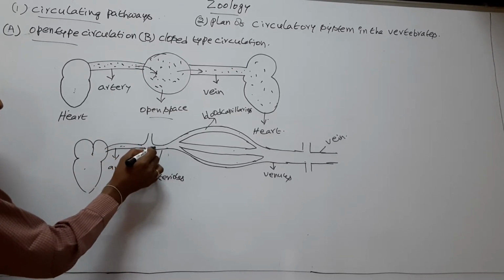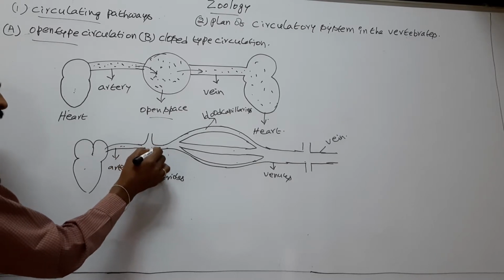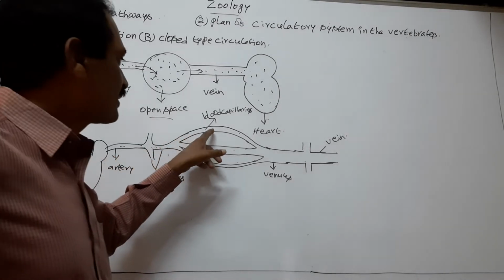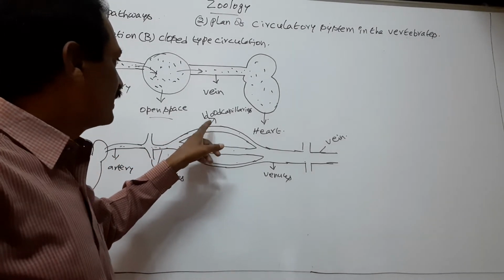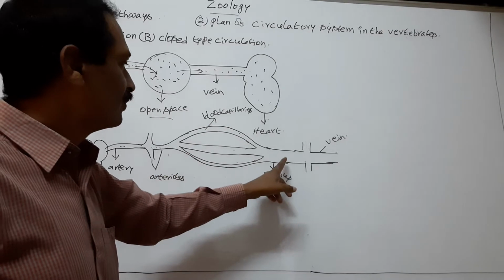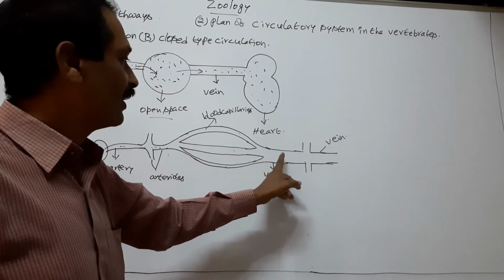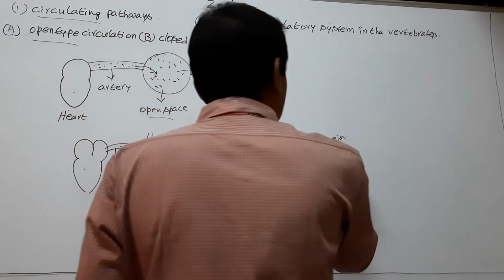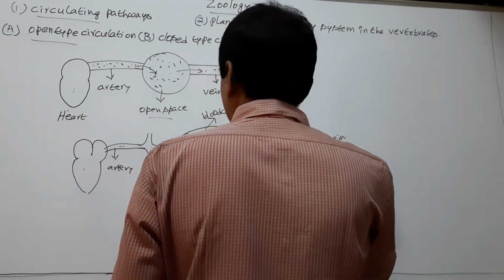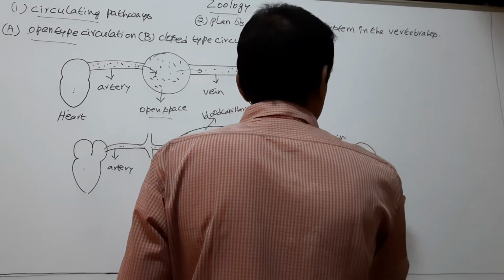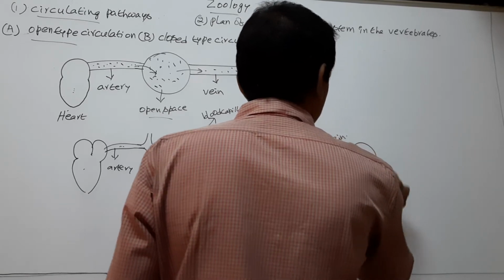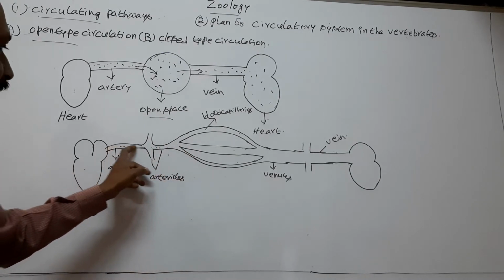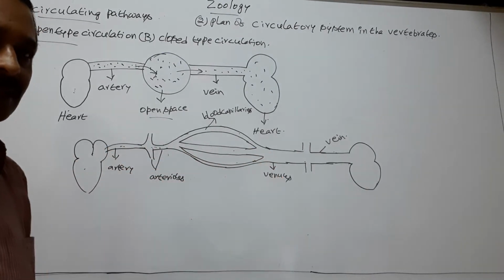From there, the blood passes into blood capillaries. Now blood capillaries carry this blood and release into venules. From there, it enters into veins. Now veins carry this blood and release into heart.